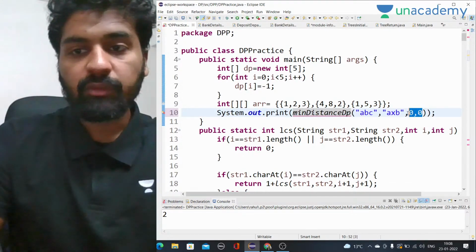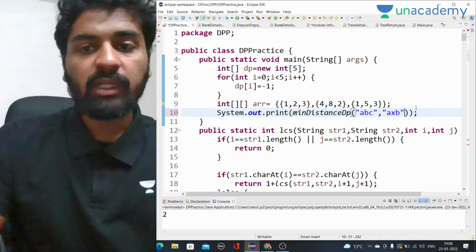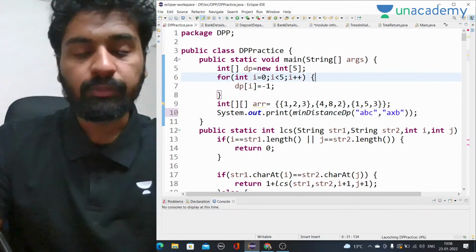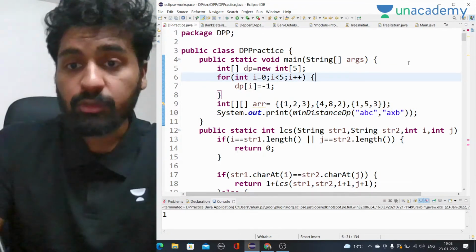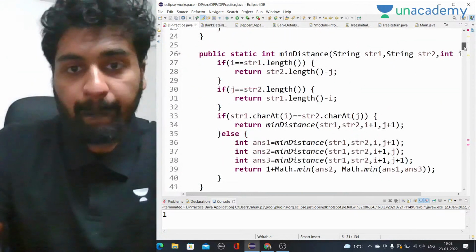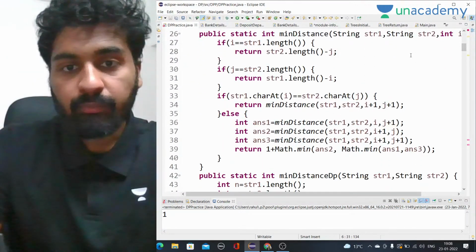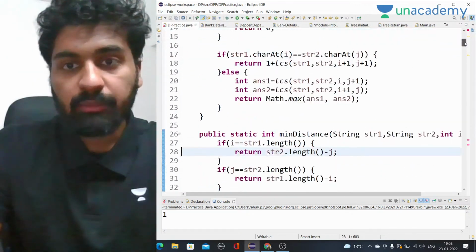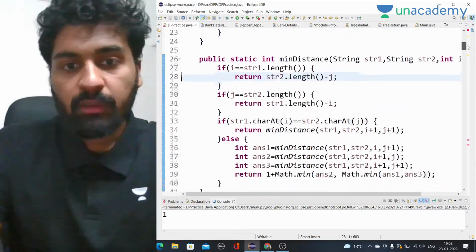Okay, here we just have to remove this. Before the answer was 2, here as well the answer should be 2. The answer is 1, so there is some problem. So let's see that. Hmm. Min distance I am calling, or min distance dp.